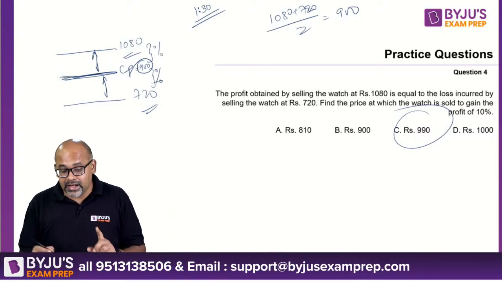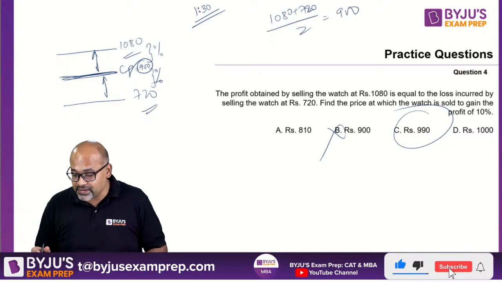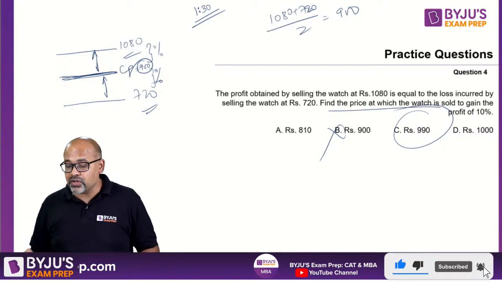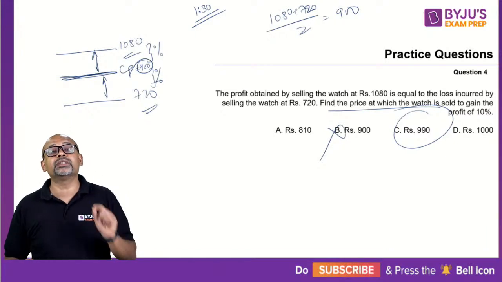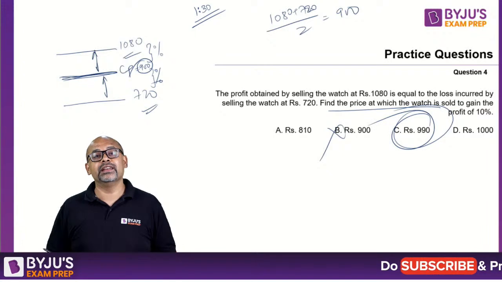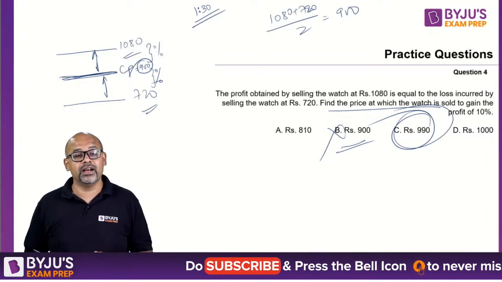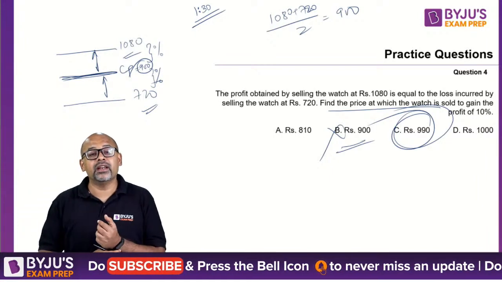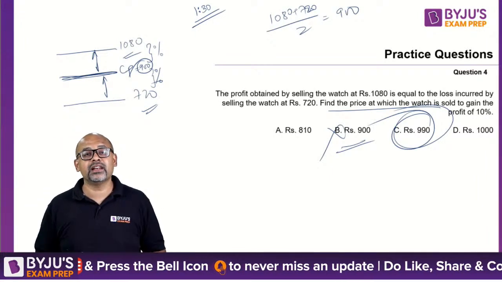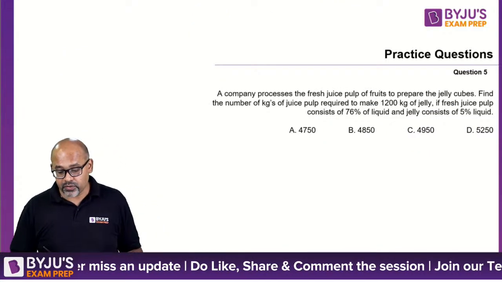But don't be in a hurry. This is not your answer, because they are not asking you the cost price. What they are asking you is, find the price at which the watch is sold to gain 10% profit. So 10% profit means 990. So if you notice, B is given to you as a trap for those of you who are in a hurry. Okay. So 990 is the correct answer. Clear? Let's move on to the next question.